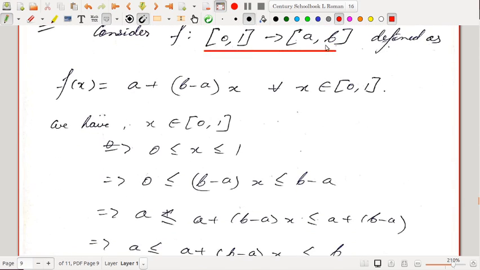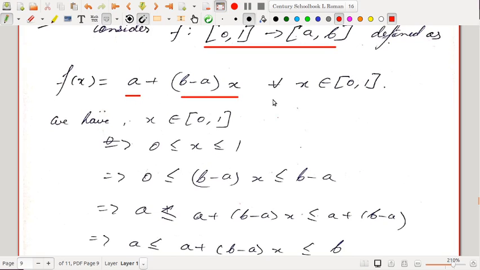We construct a function from [0,1] to [a,b] as f(x) = a + (b - a) times x. Okay, right.